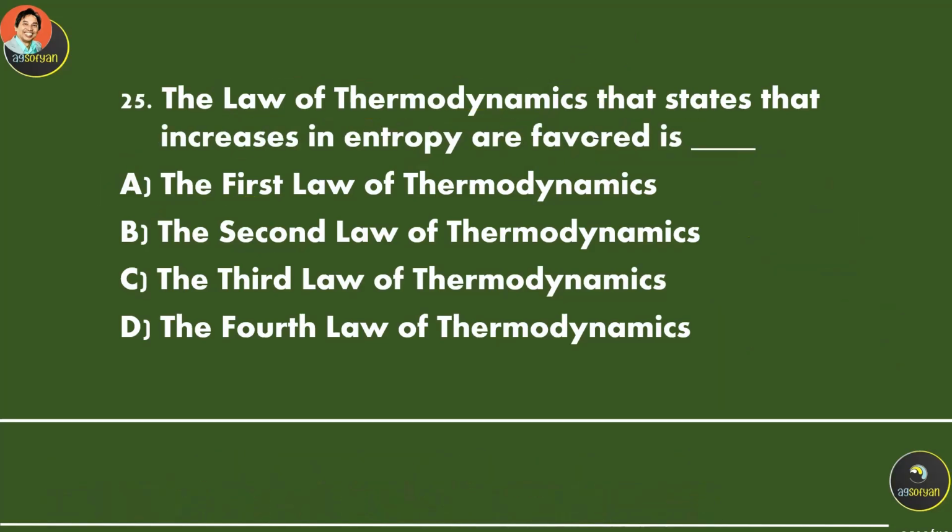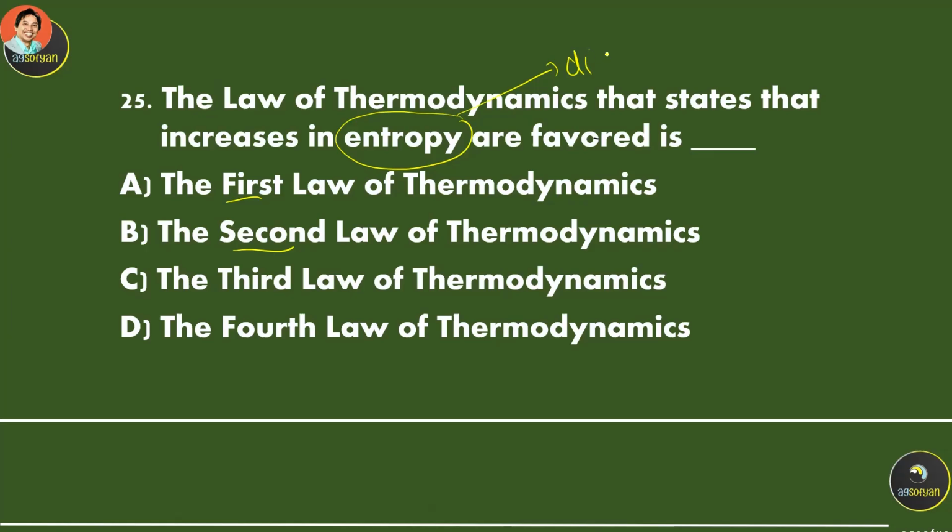The law of thermodynamics that states that an increase in entropy always occurs is... After the first law, there's the second law. It mentions that the conversion of energy, remember energy cannot be created or destroyed but it can be converted, will not be 100%. It will produce what we call entropy.